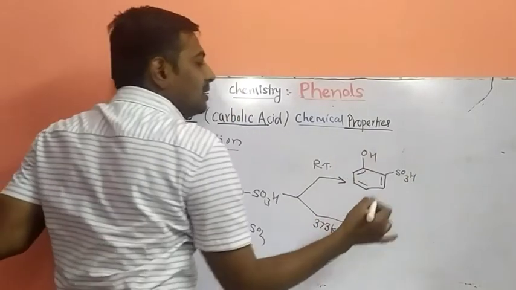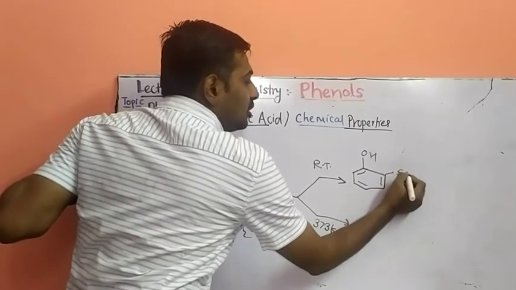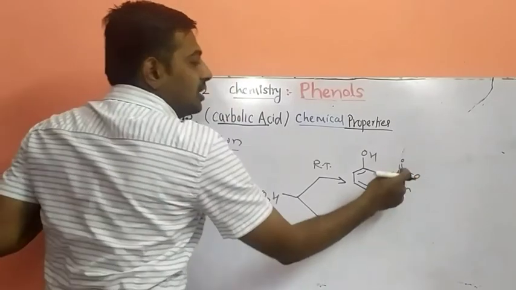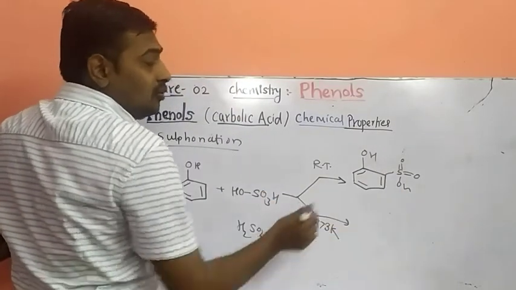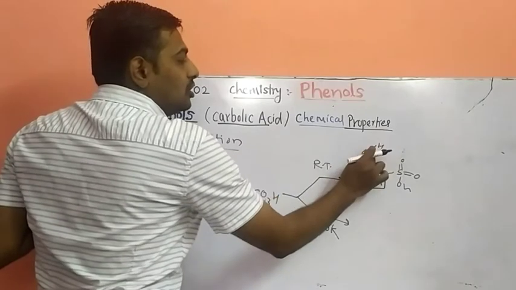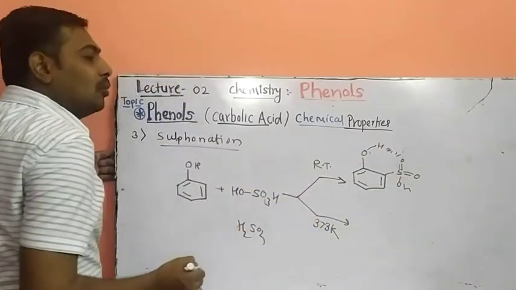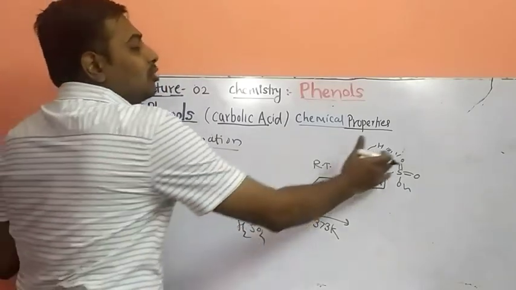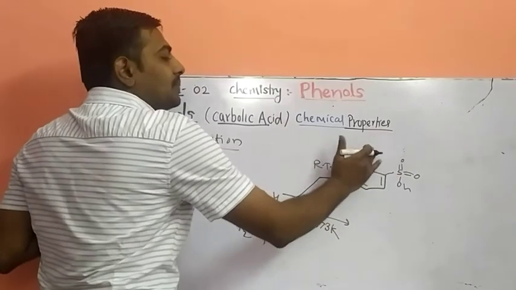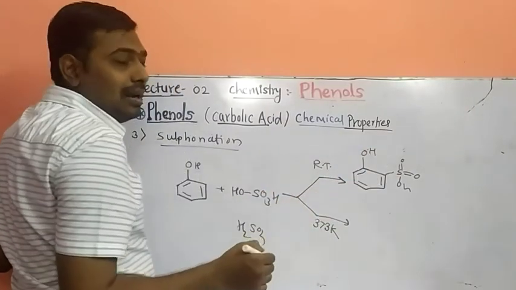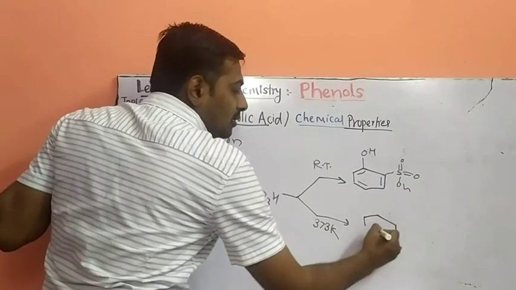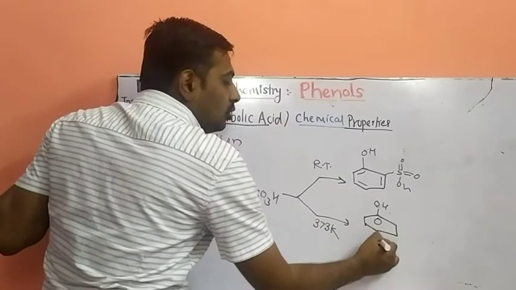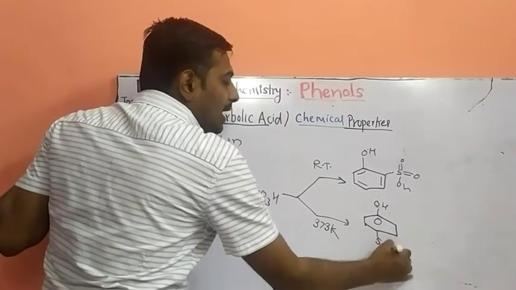Because at room temperature we can form a hydrogen bond. SO3H means yes, this is SO3H, the sulfonic group. So it can form a hydrogen bond at the ortho position at room temperature, because there is stabilization by the hydrogen bond. But when we increase the temperature, the hydrogen bond collapses and you will get the para-substituted product. So at room temperature you will get ortho, and at high temperature you will get the para-substituted product.